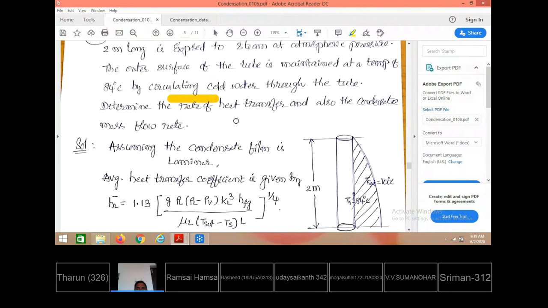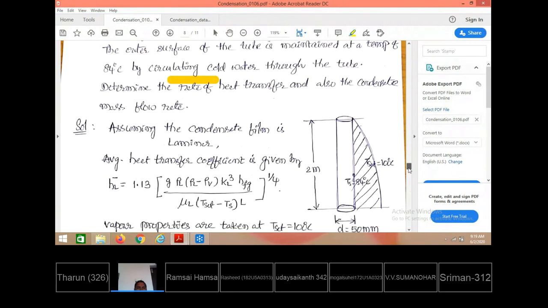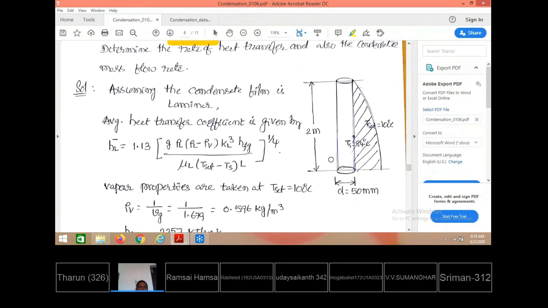Then determine the rate of heat transfer and also the condensate mass flow rate. M dot is how much, and what is the Q value? So what are they asking you to calculate? We don't know whether laminar or turbulent flow is taking place. We start by assuming the condensate flow is laminar, and then find the average heat transfer coefficient with the available average heat transfer coefficient relation.